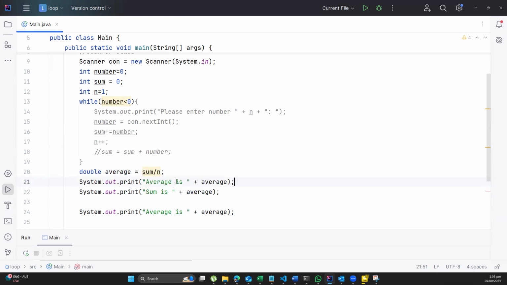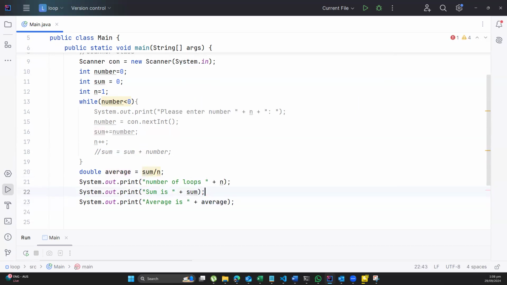So here, number of loops is going to be n, and the average is going to be sum. Okay. Perfect. Now in here, I said it's less than the number. Okay, let me put in greater than, yeah.